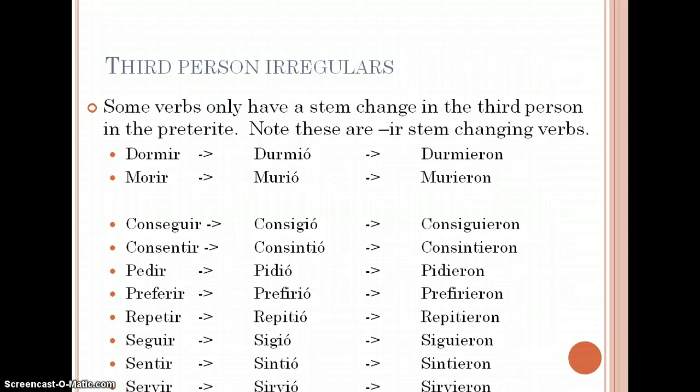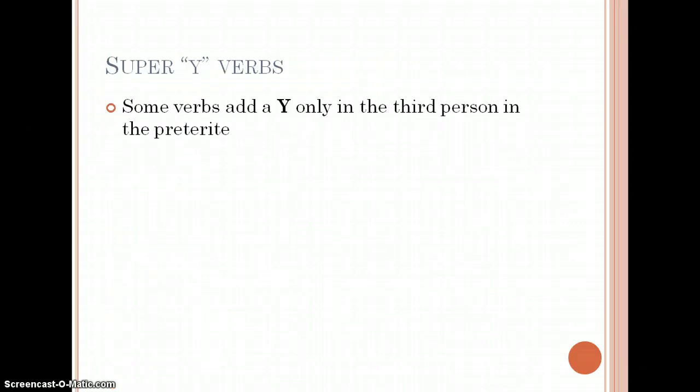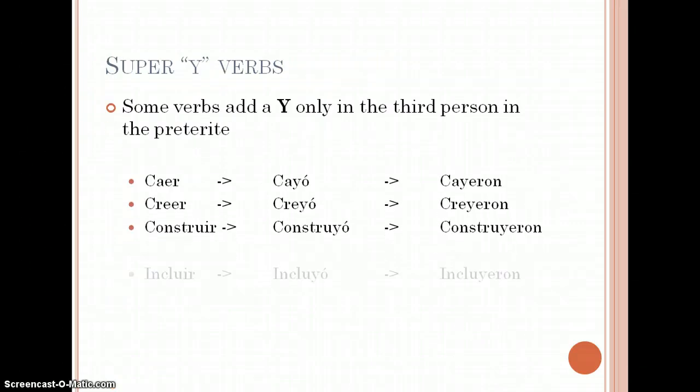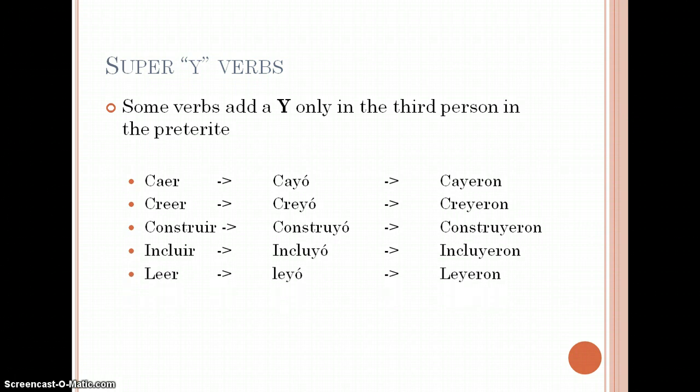Make sure also as you fill in the charts that you're writing down the meanings of these words in case you don't remember them. Notice I've kind of grouped them. They have the O to U on the top, and the rest are all E to I in that third person, singular and plural. The next group I call the super Y groups because this group of verbs have a Y that is only in the third person, both singular and plural, in the preterite.